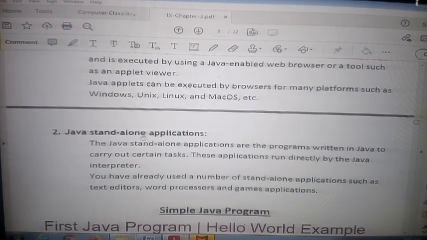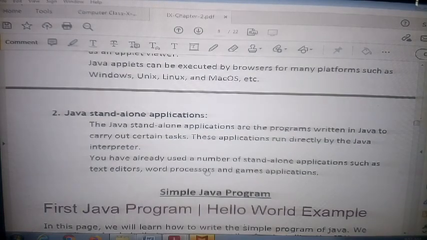And a Java standalone application is simple programming, like you write a simple program on the system. Java standalone applications are programs written in Java that carry out certain tasks and take action, run directly by the Java interpreter.